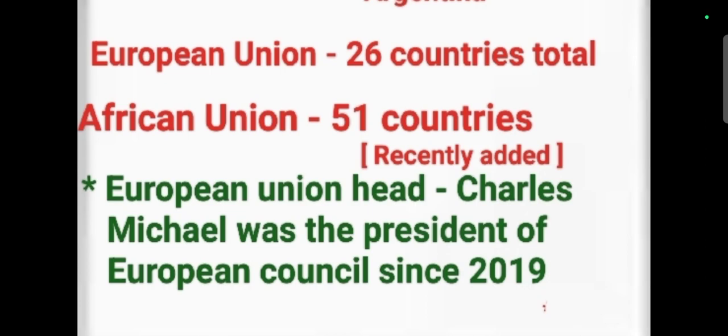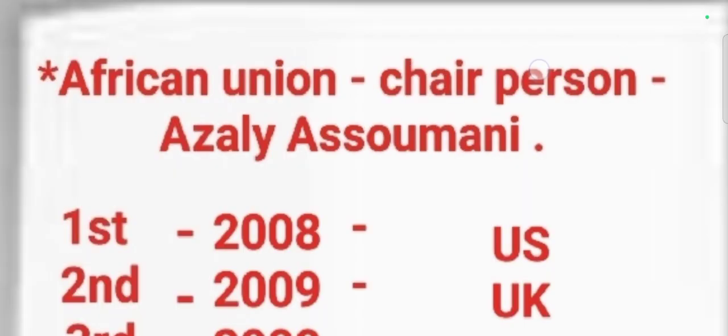He also served as the Prime Minister of Belgium between 2014 and 2019. In the same way, the African Union also has one chairperson, Azali Assoumani, who was the president of the African Union, which comprises 51 countries.